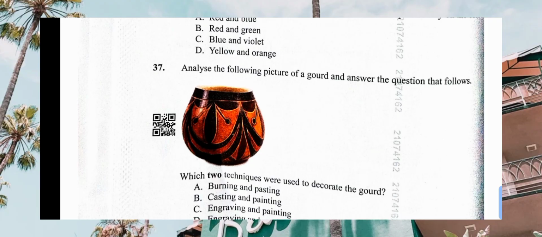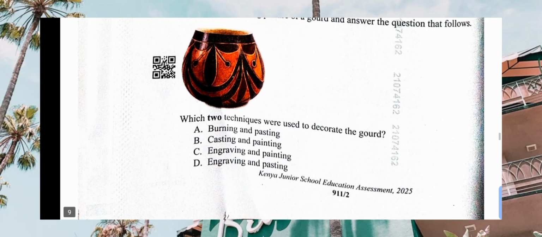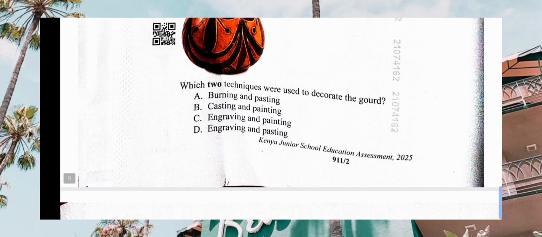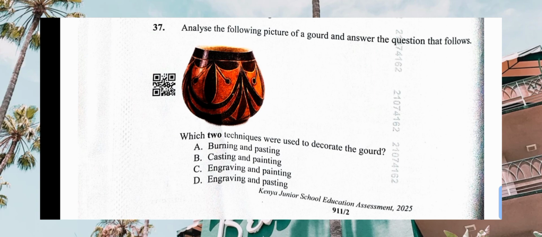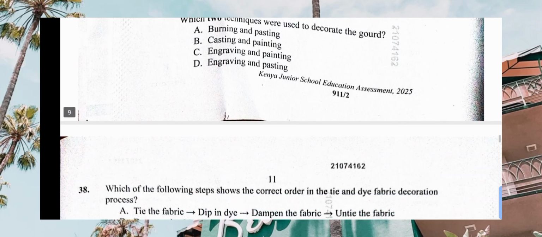Analyze the following picture of a gourd and answer the questions that follow. Which two techniques were used to decorate a gourd? Techniques used to decorate this gourd. Have a good look at the gourd very well. Technique used to decorate this gourd, we have burning and pasting, no, casting and painting, no, engraving and painting. Yeah, that one leads to engraving and painting. There is a little of painting there.